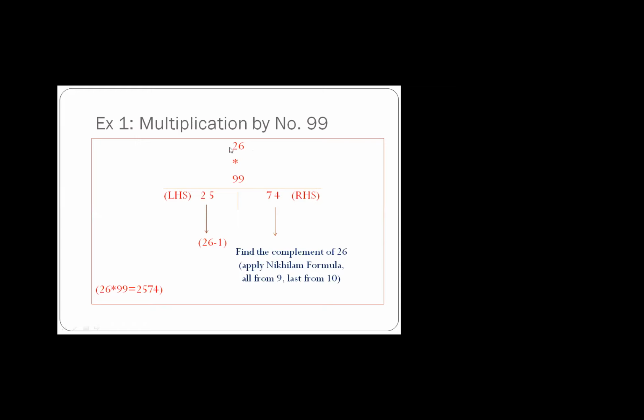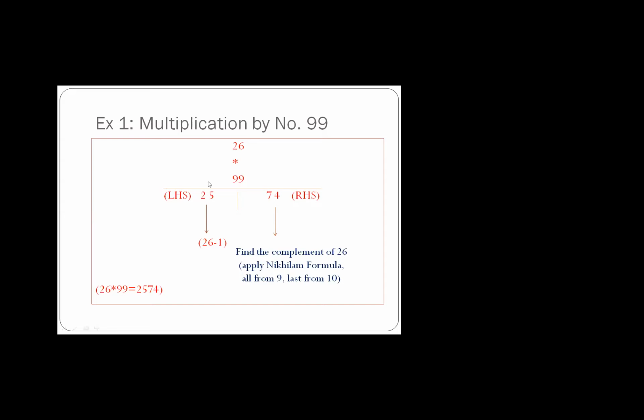You just see, 26 multiplied by 99 you have to do. Listen carefully, everyone. Write this problem: 26 multiply by 99. Now, how to multiply this? What is your traditional method? First you multiply by 9, then you multiply by 9, and then you add. So 3 steps are required in this multiplication. Now, by using the Vedic maths formula, how can you solve it? Within 10 seconds you can solve this problem.